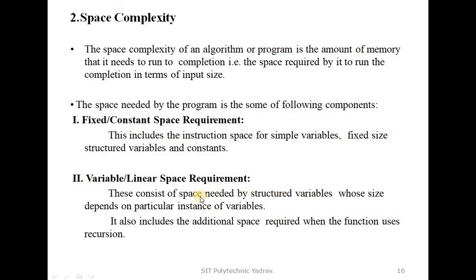For example, if we pass an array of 10, then 10 elements are stored, so its size increases. If only one integer a is passed, space is required for only 2 bytes. So this is the fixed constant space requirement, and that is the variable linear space requirement.